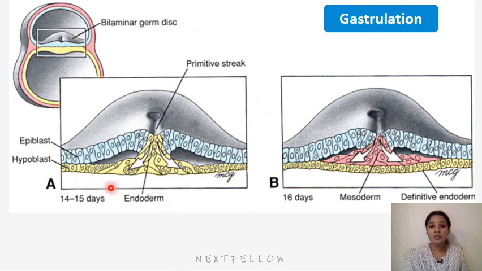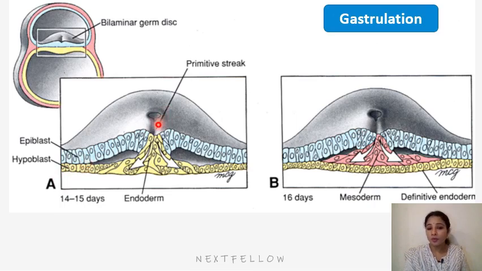First, what happens? The embryoblast cells differentiate into 2 layers during the 2nd week. The superficial layer of flat cells is called the hypoblast, which is the yellow colored cells, and the columnar cells are called the epiblast cells. Epiblast cells, we can say, are the primitive ectoderm, and hypoblast we can say is the primitive endoderm.